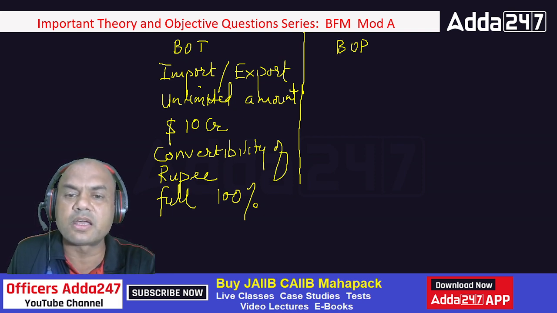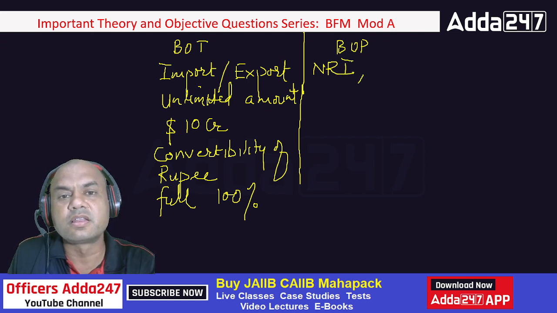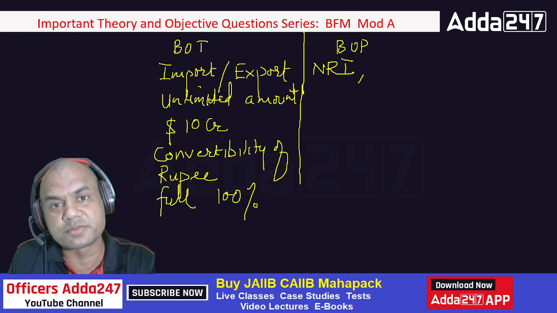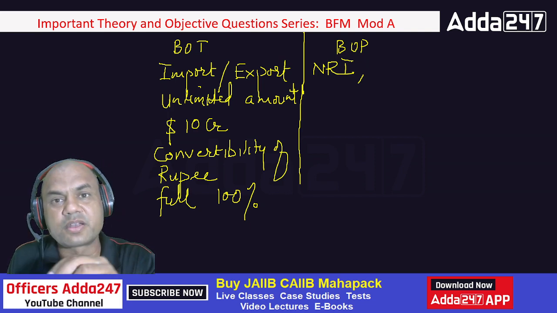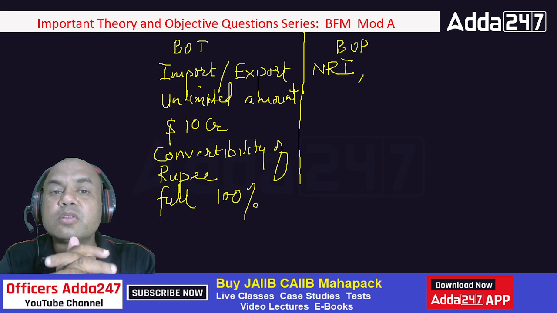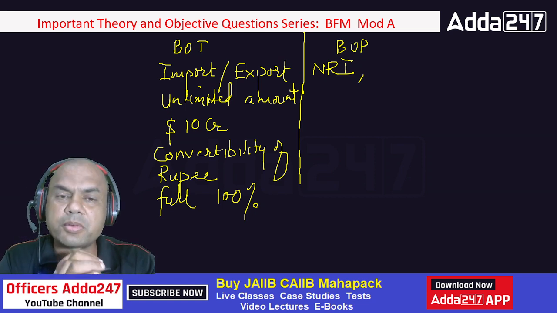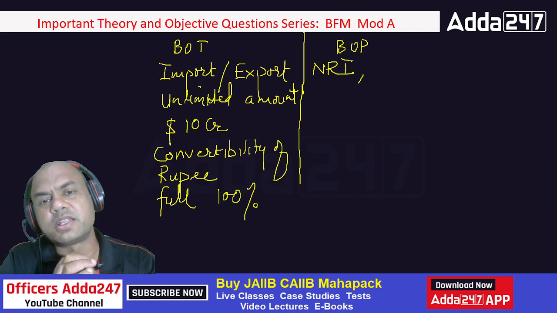There would be NRIs transferring funds to their father, mother in India. Some father transferring the funds to his son or daughter in USA. Someone investing in India for under investment. Basically see here it is non-trade related transaction. So the problem over here is in non-trade related transactions you have very less documentation.